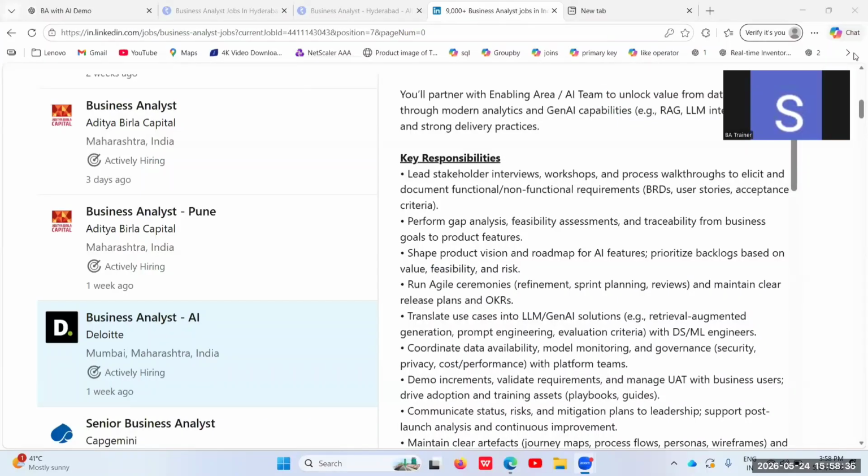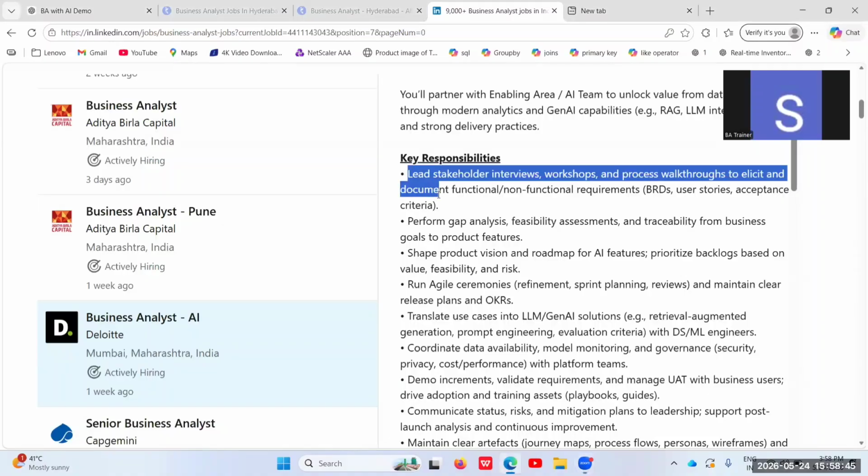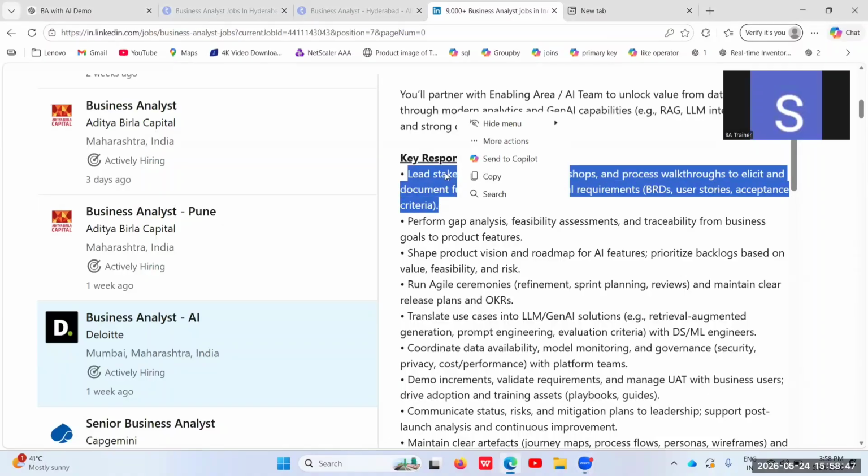I'll open one of the big four company job descriptions for a business analyst position. So in the first roles and responsibilities, it's clearly mentioned that a business analyst has to gather requirements from the stakeholders and translate that into the functional and non-functional requirements and convert them into the BRDs, user stories, and acceptance criteria.